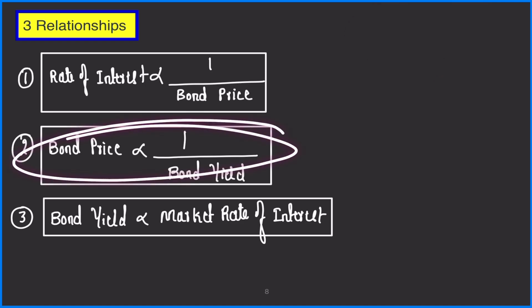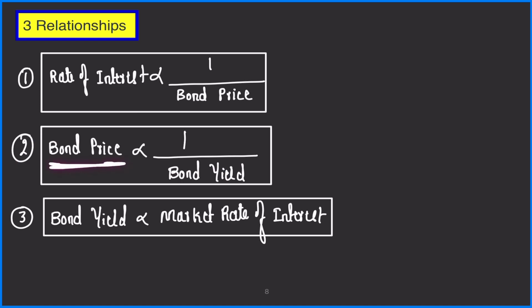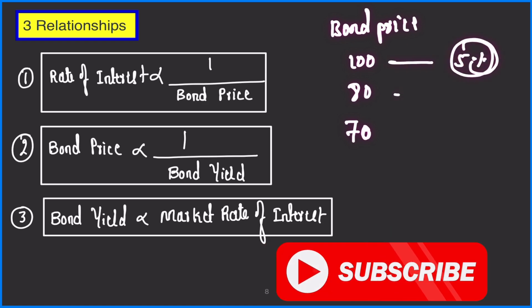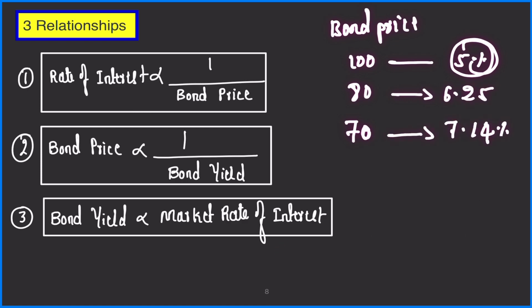Now, the third relationship is also very simple to understand. Bond price is inversely proportional to bond yield. Obviously, as bond price fell, right? Bond price was falling from 100 to 80 to 70. And what was happening to bond yield? At 100, it was 5%, which was the coupon rate. At 80, it was 6.25%. At 70, it was 7.14%, right? So as bond price was falling, obviously the return will be increasing, right? So that is why they are inversely proportional. As bond price falls, return increases, that is yield increases. As bond price rises, yield decreases.